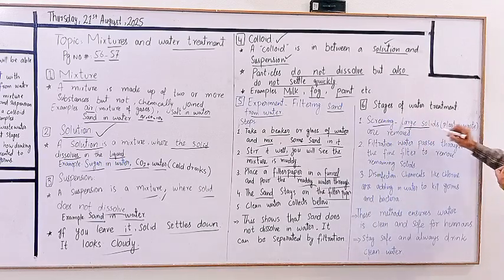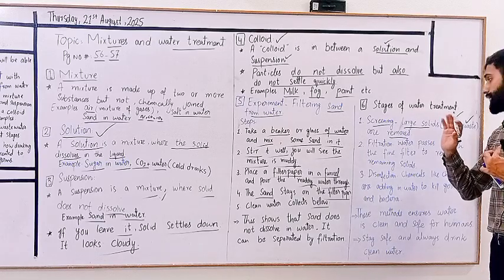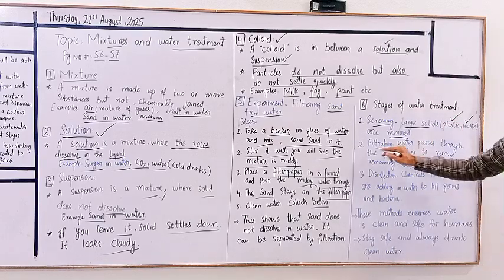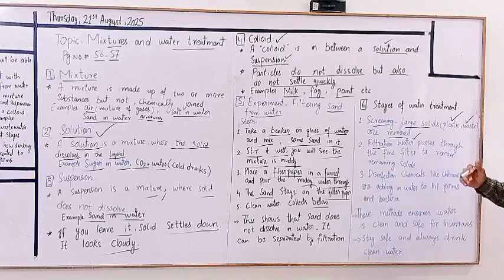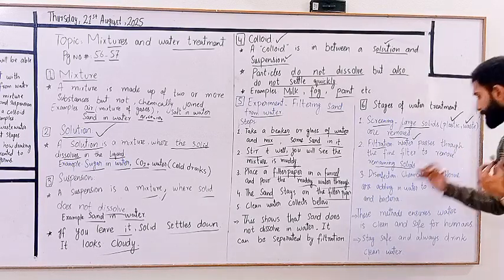Large solids like plastic and waste are removed. The second step is filtration. The water is passed through fine filters to remove remaining solids.